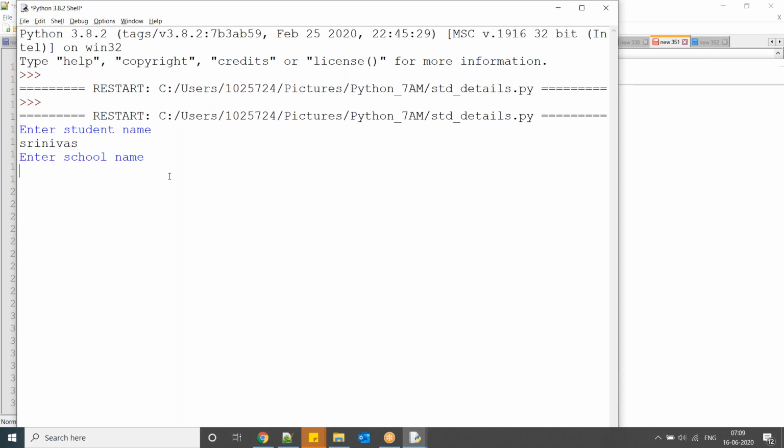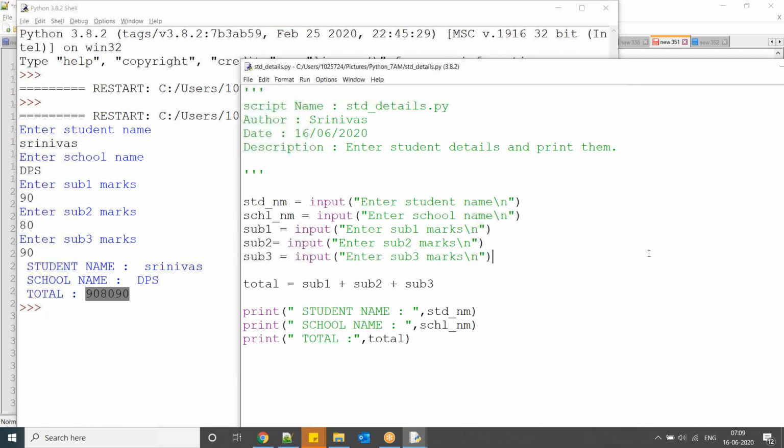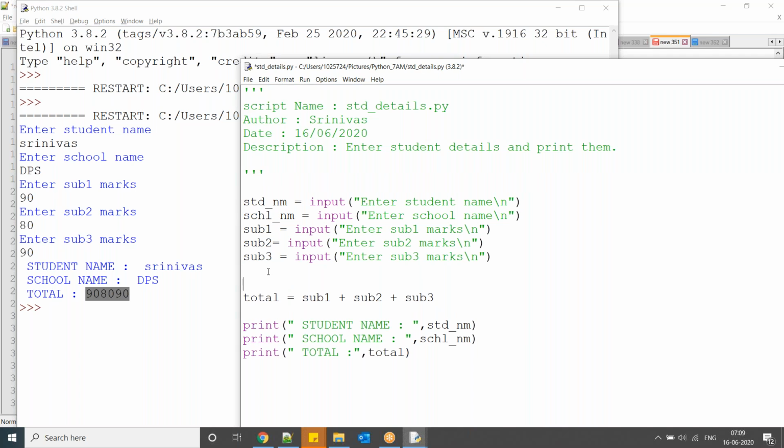Student name, school name, subject 1 marks, subject 2 marks, subject 3 marks. So here it is concatenating. Why is it so? Okay, I will tell you that one. But before that, now this is a multi-line comment. Okay, now a single line comment is like this.